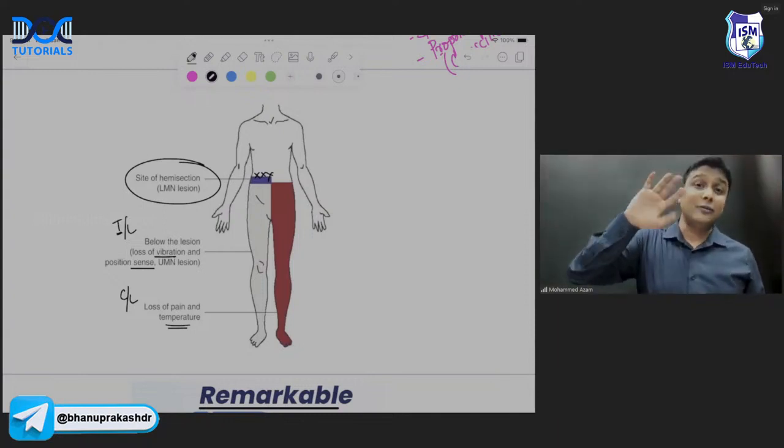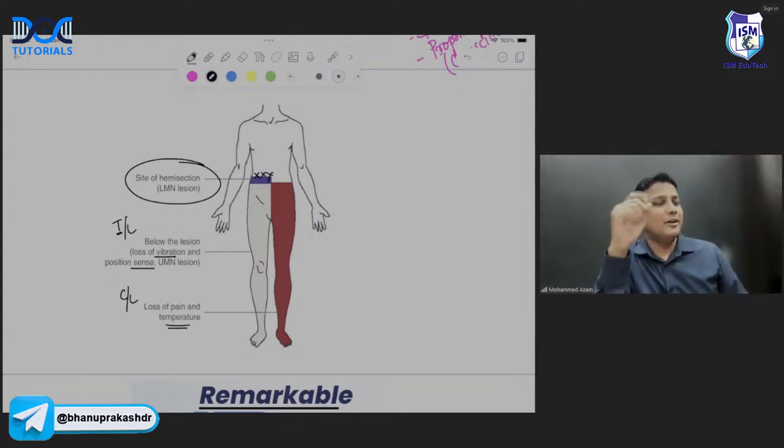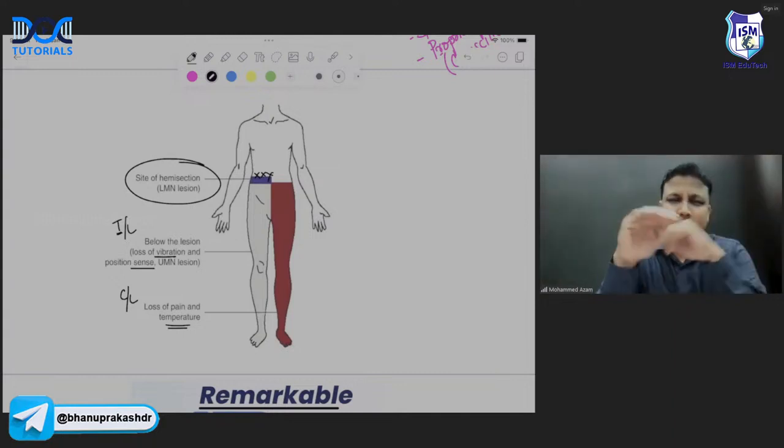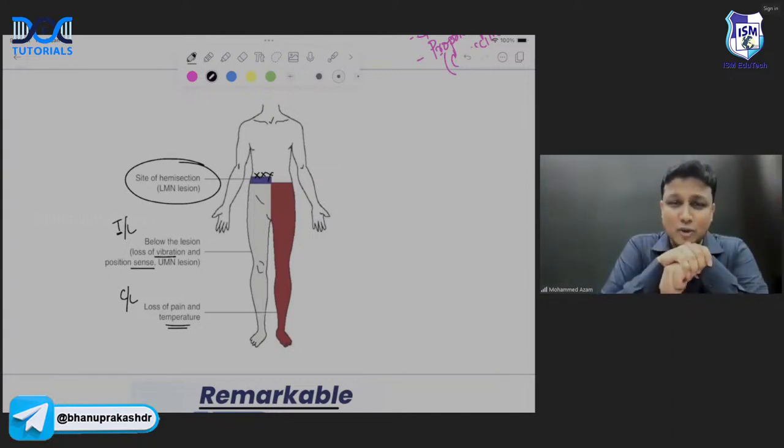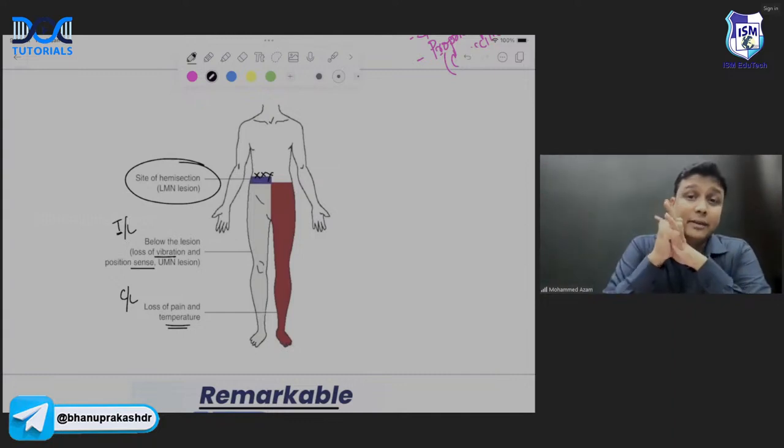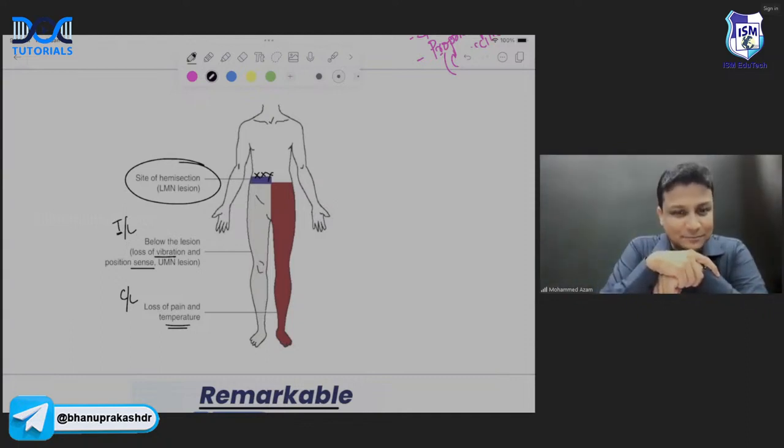And the pyramidal tract I had already told you earlier. If the pyramidal tract is injured, what will happen? Obviously, if there is hemisection of spinal cord, the pyramidal tract is also gone. Then what is going to happen? There will be ipsilateral hemiplegia because it is after decussation. So after decussation, it will be ipsilateral hemiplegia, sir. Is it okay? Fine here?